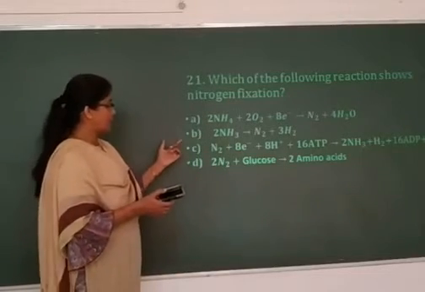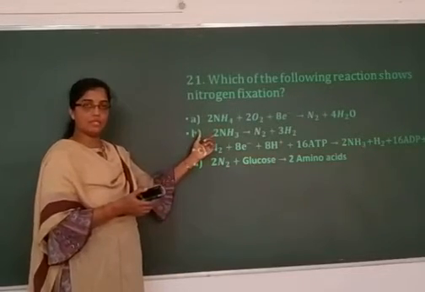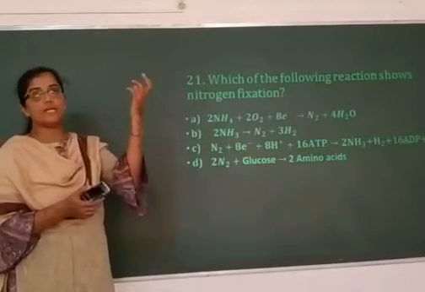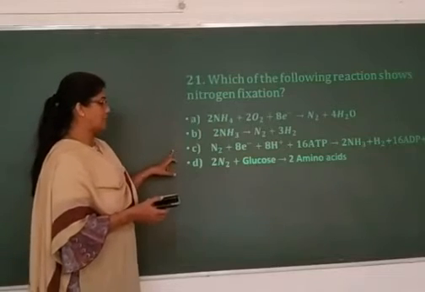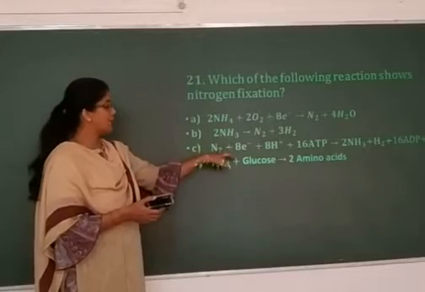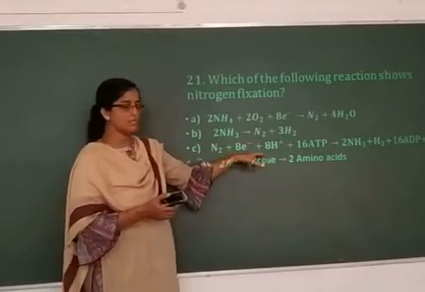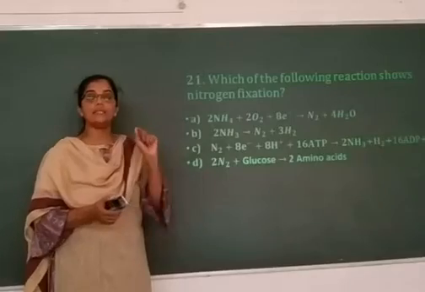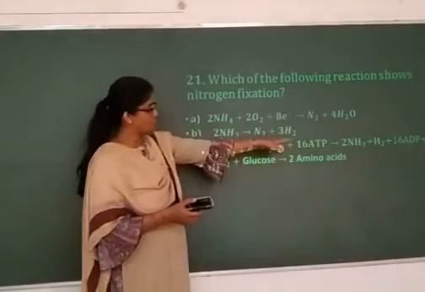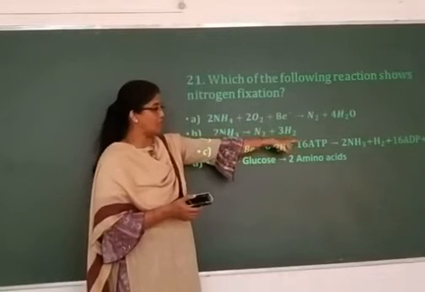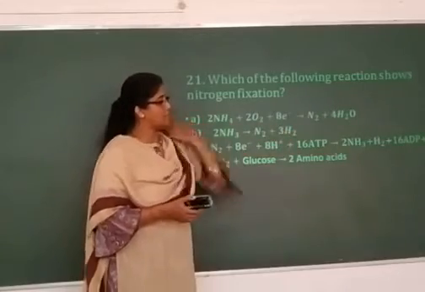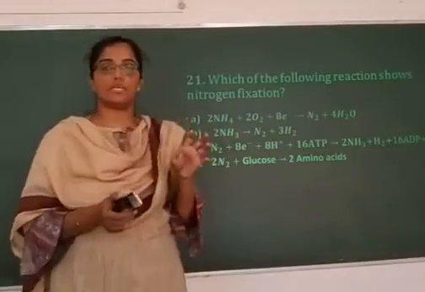In the second equation, again ammonia is getting converted. Biological nitrogen fixation is related with the atmospheric nitrogen. In the third equation, atmospheric nitrogen using 8 electrons, 8 protons, 16 ATPs, and in presence of nitrogenase enzyme gets converted into 2 molecules of ammonia with the release of H2, and 16 ATPs are converted into 16 ADP and 16 inorganic phosphates.